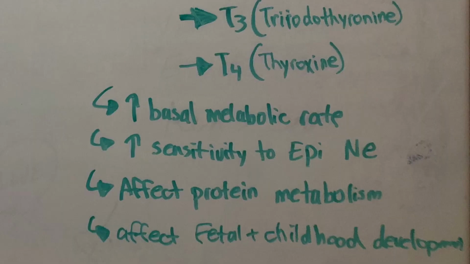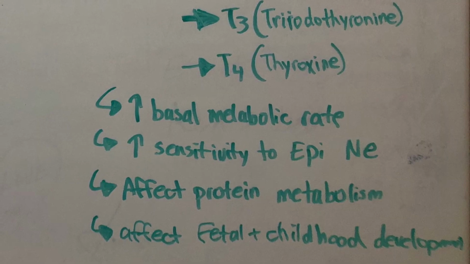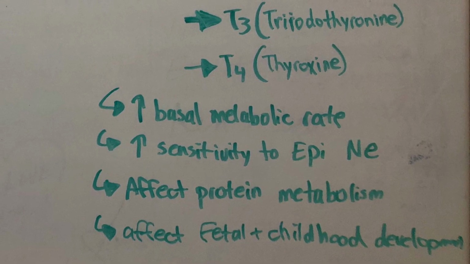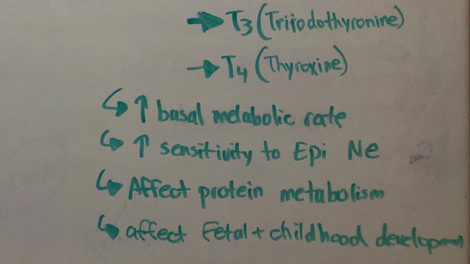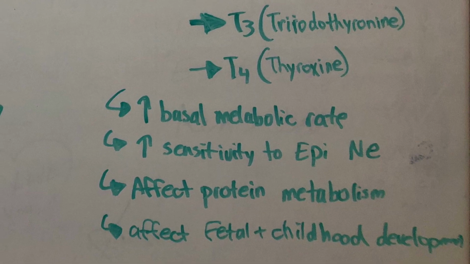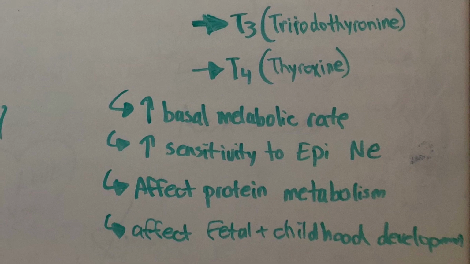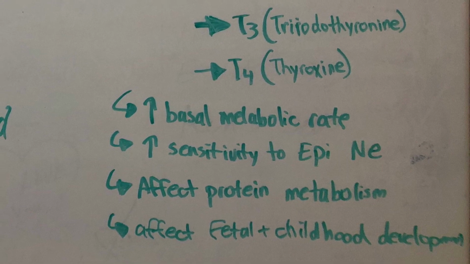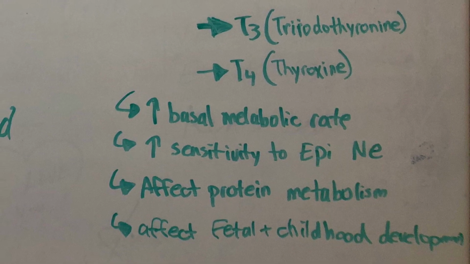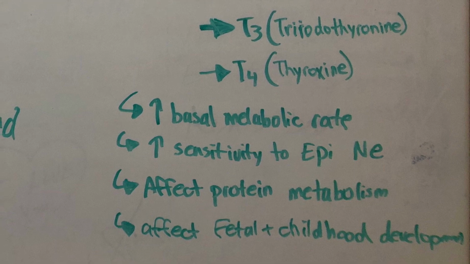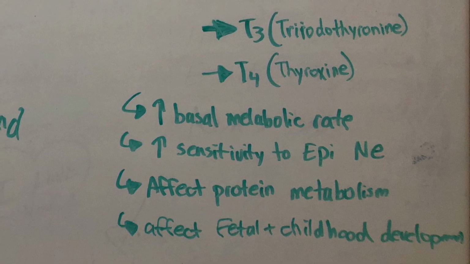So thyroid-stimulating hormone from the anterior pituitary gland can also cause a release of T3 or T4 in the thyroid gland. T3 and T4 released from the thyroid gland have various different functions. They can increase your basal metabolic rate by increasing cellular respiration. They can affect protein metabolism and even affect fetal and childhood development as well.